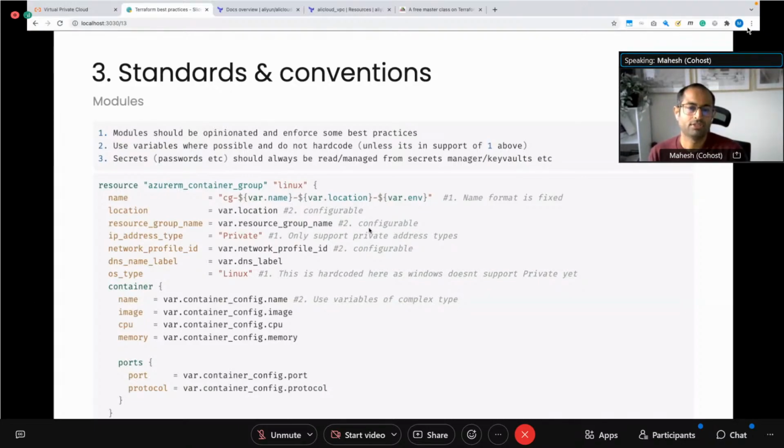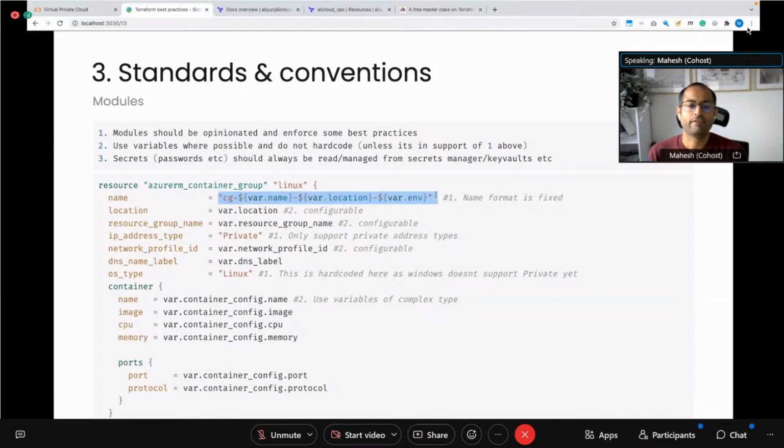What that means is, don't make everything configurable. Don't expose everything as a variable. There should be some defaults, which is to enforce best practices. So for example, just going back to the same container group example, which creates container instances based on a Docker image, you see that there are some values that are hard-coded and some values that are auto-generated.